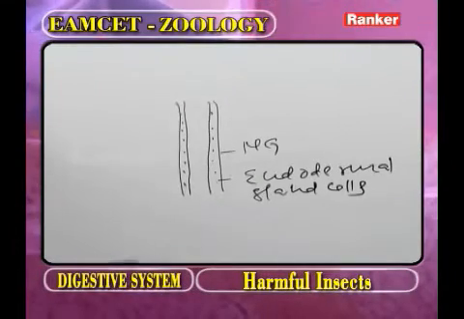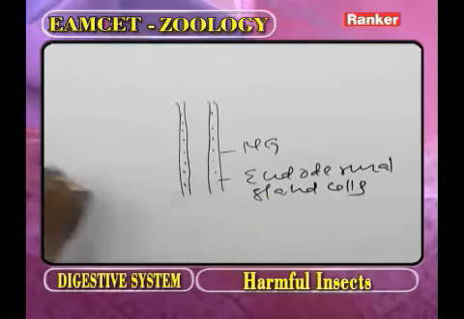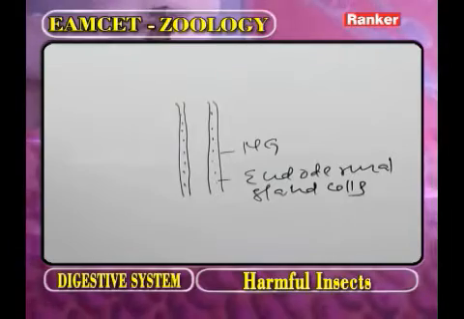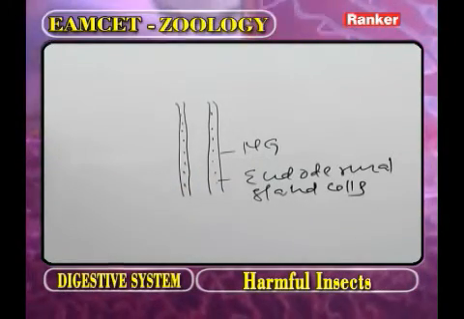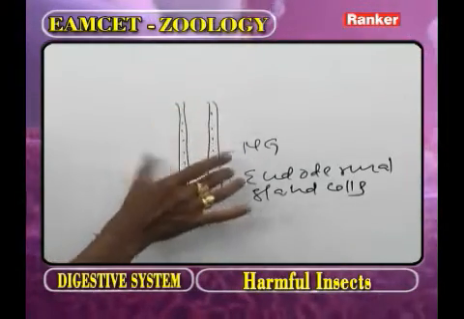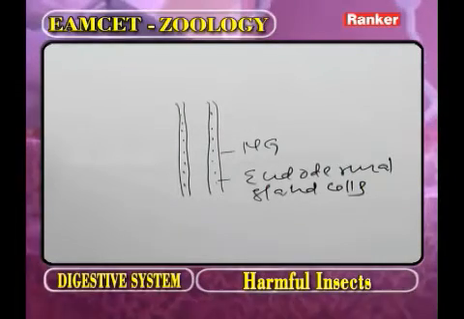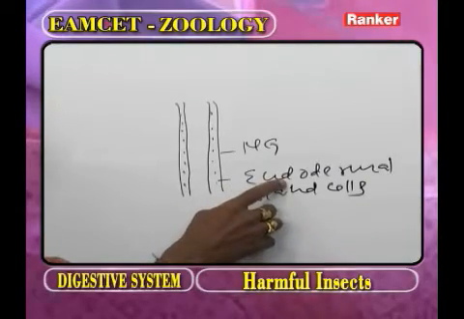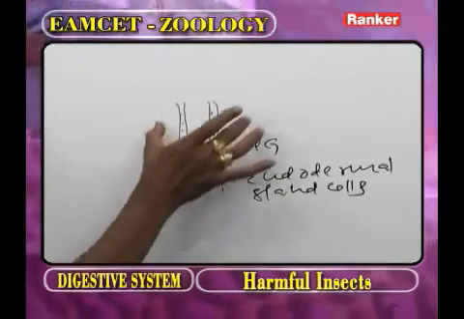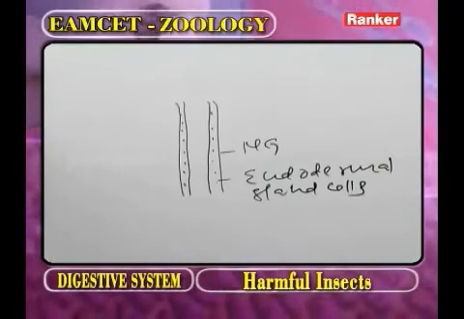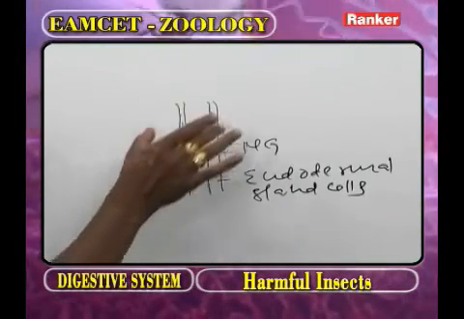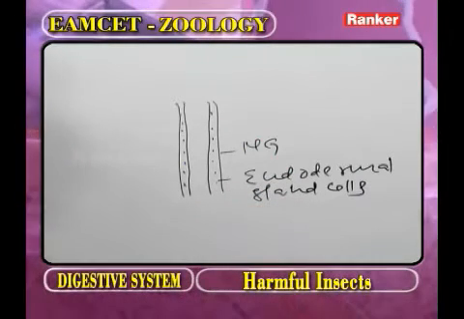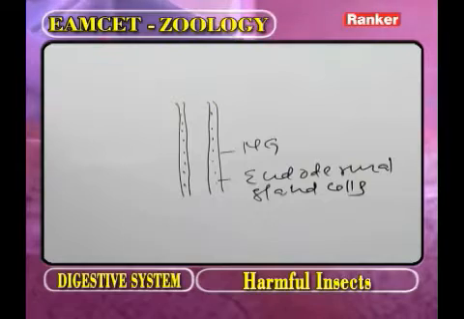Again, in the alimentary canal of cockroach, the straight and longest part is the midgut. The other name of midgut is the mesenteron. In the midgut, a tubular part is present that is called the ventriculus. This is the only part lined inside by endodermal gland cells. In the midgut there is no ectoderm and no chitinous cuticle, so the walls of the midgut are thin. These endodermal gland cells act as the digestive glands.